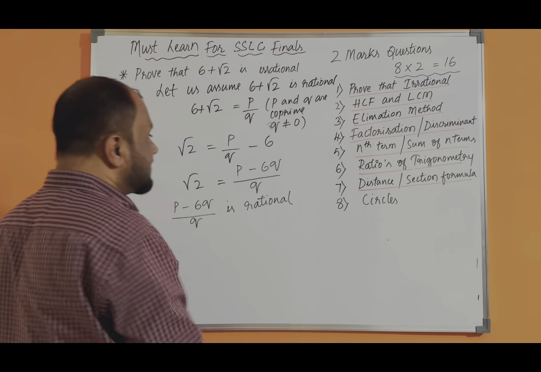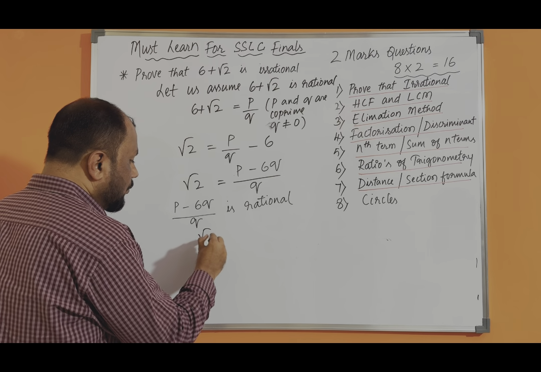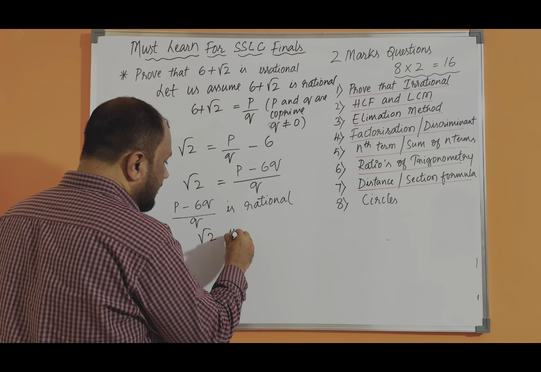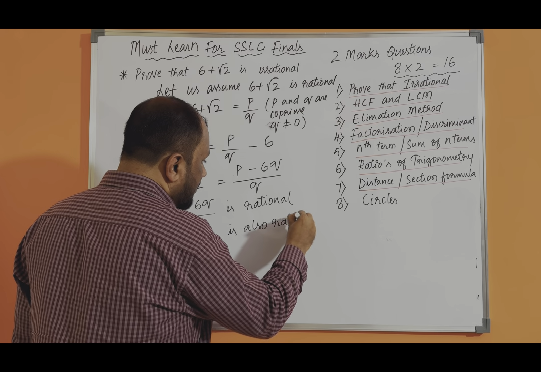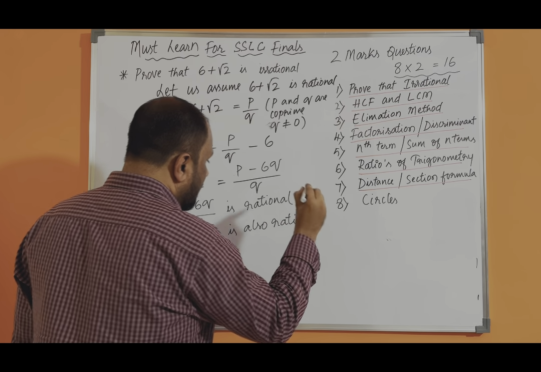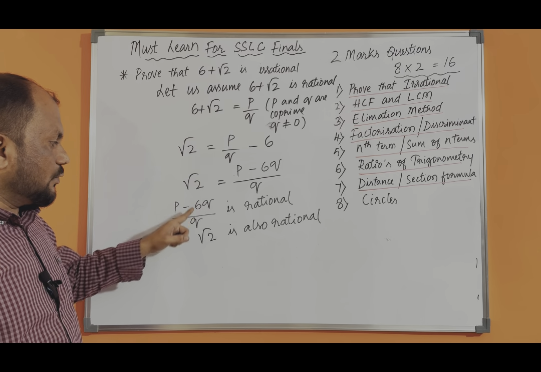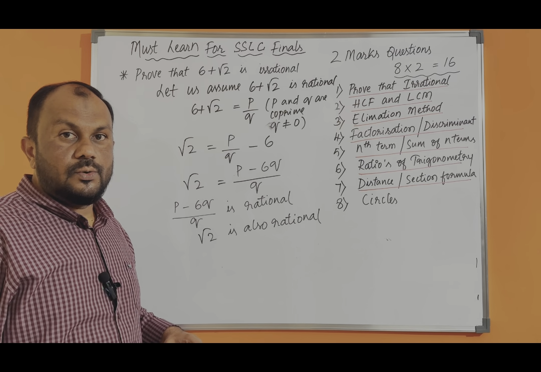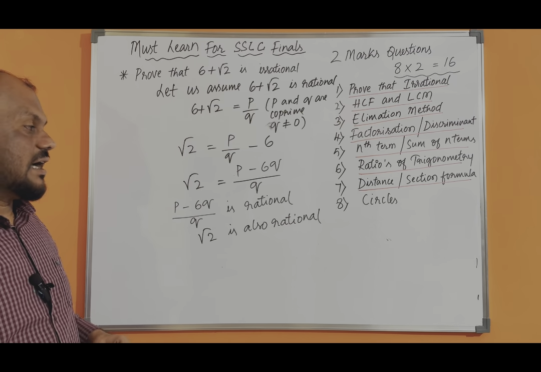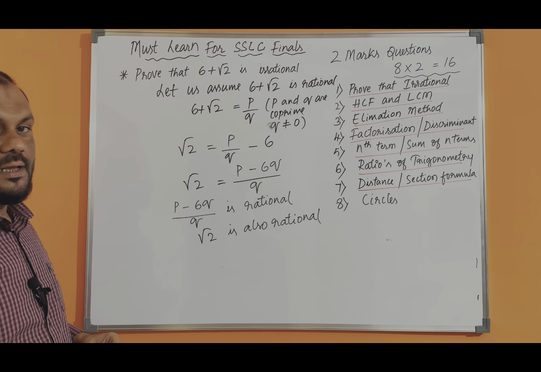If the right hand side is rational, then the left hand side should be rational. So root 2 is also rational. We wrote that p minus 6q divided by q is rational because it can be expressed in the form of p by q, and root 2 is also rational because it is equal to p minus 6q divided by q.